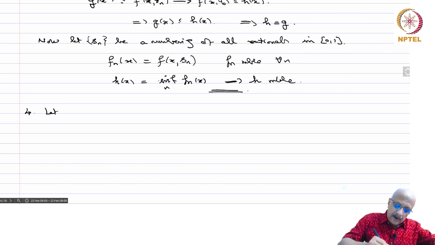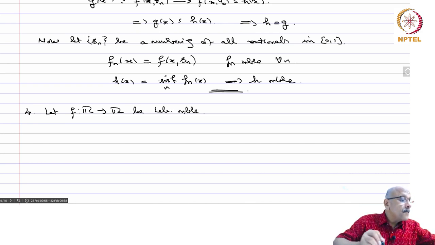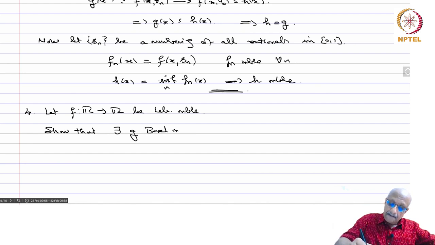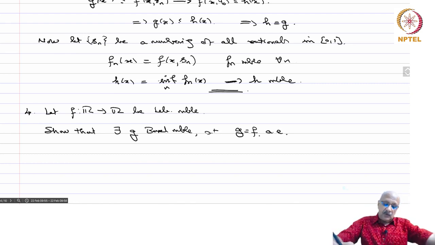Let f from R to R be Lebesgue measurable. Show that there exists a G Borel measurable such that G equals f almost everywhere. So given any Lebesgue measurable function, we can find a Borel measurable function which is equal to it almost everywhere. So, solution.